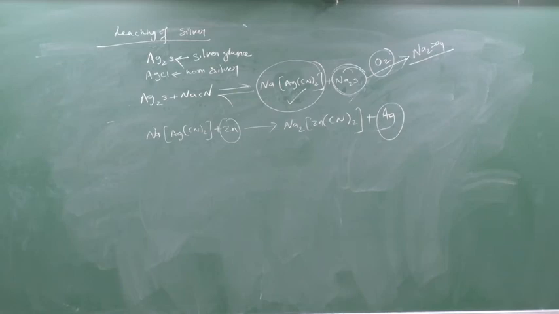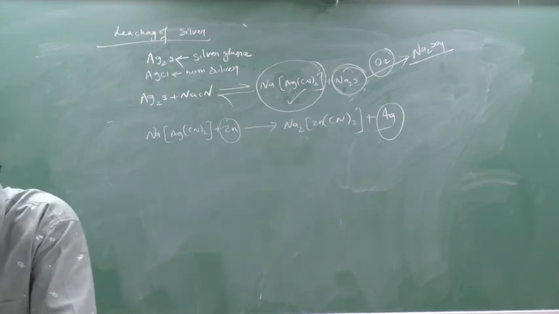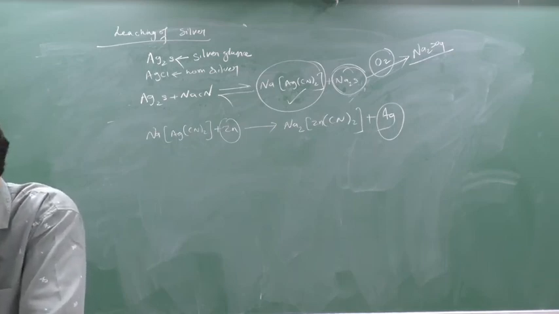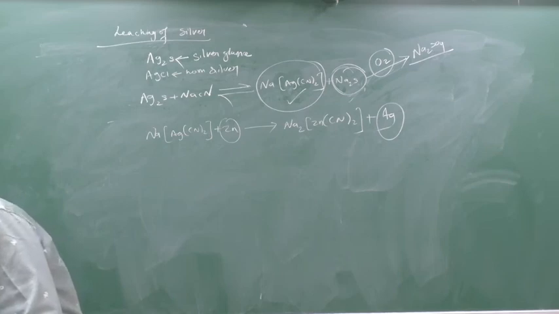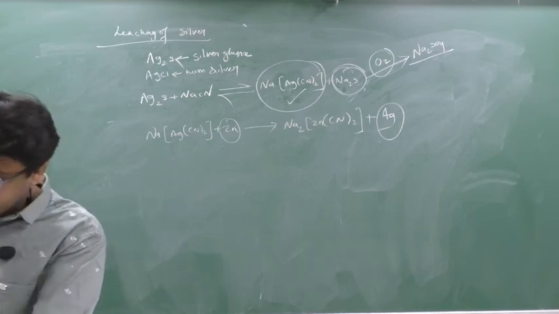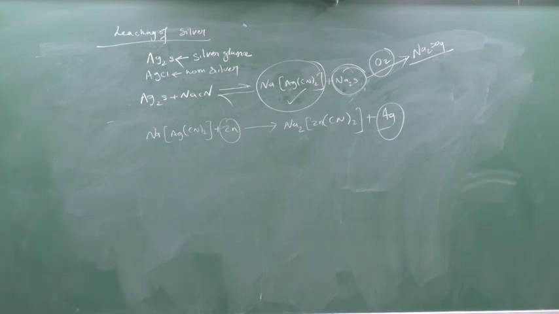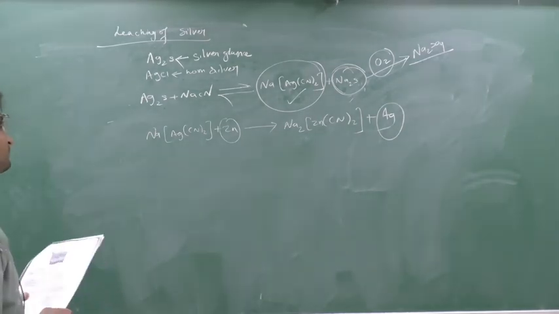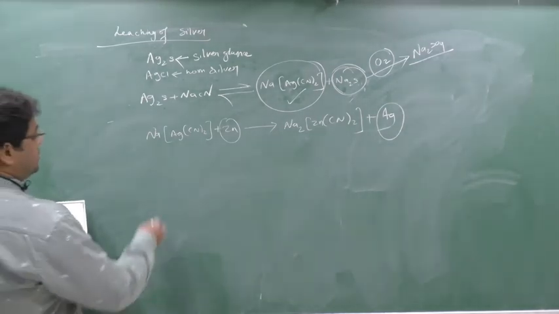Therefore, Na2S is removed continuously by reacting it with O2 to form Na2SO4, so that the reaction will not go in a backward direction. Done this. Similarly, you can do it for gold also.